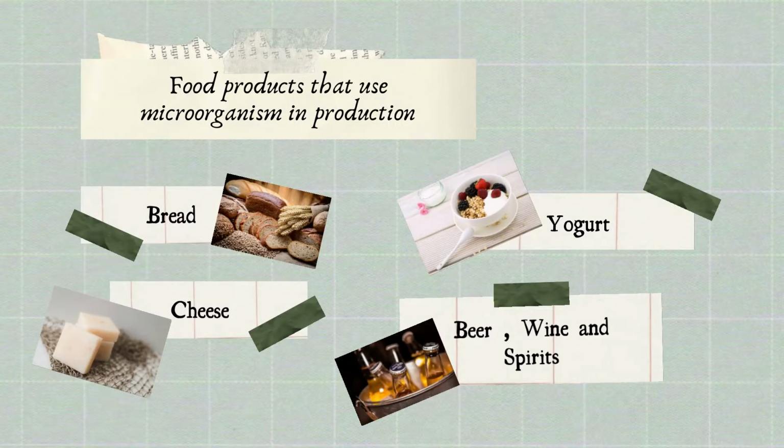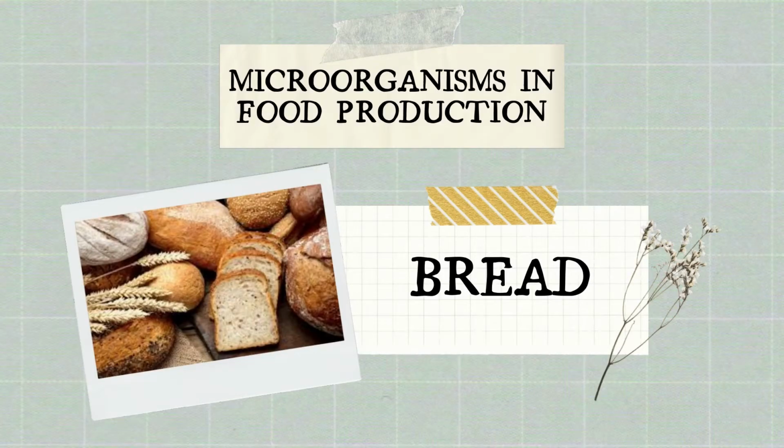So these are 4 food products that use microorganisms in production that we are going to present today. The first one is bread, the second one is yogurt, next is cheese, and the final one is beer, wine, and spirits. Microorganisms in bread.